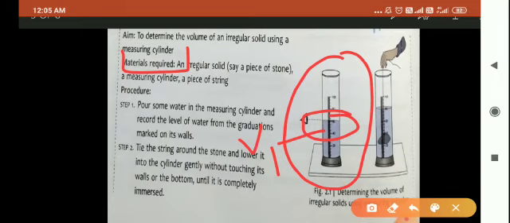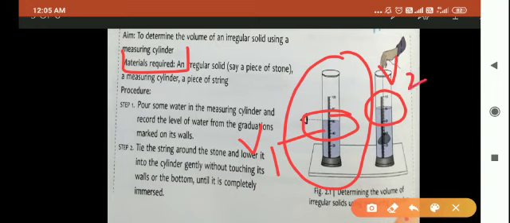touching its wall. So what will happen, children? The level of the water will rise or not? Yes, the level of the water will rise. Let us say now the final volume of the liquid is V2.